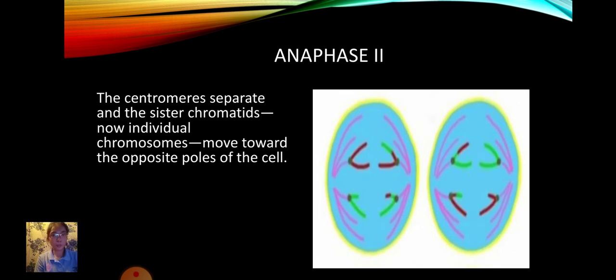And anaphase II. The centromeres separate and the sister chromatids, now individual chromosomes, move toward the opposite poles of the cell. In anaphase II, chromosomes divide at the centromere, and the resulting chromosomes, each with one chromatid, move toward opposite poles of the cell.